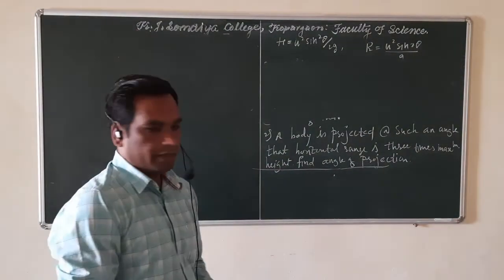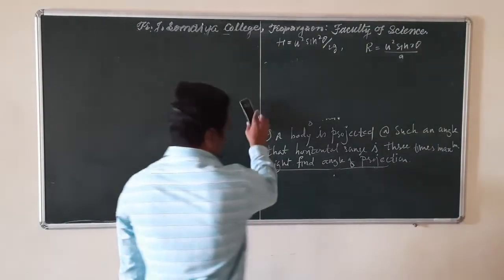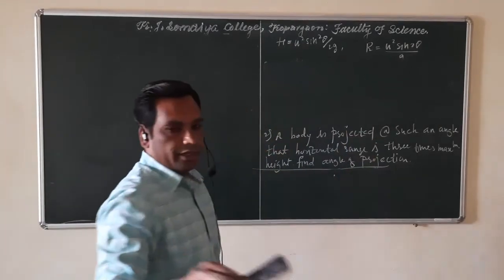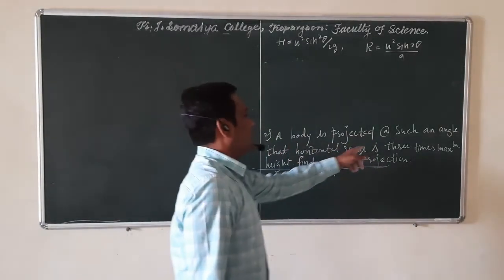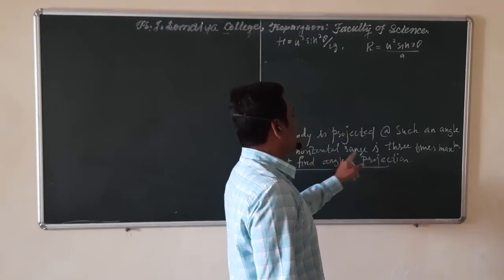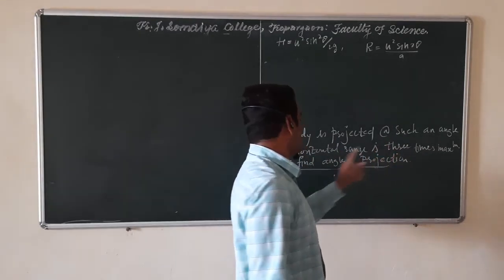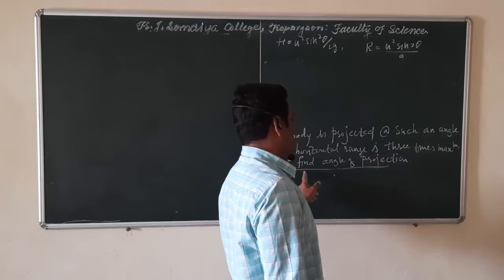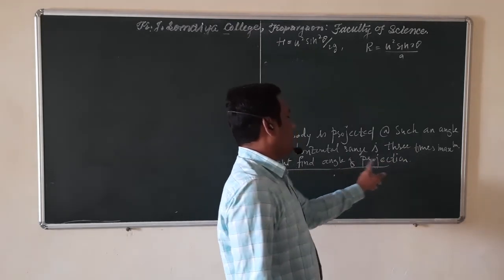A body is projected at such an angle that the horizontal range is 3 times the maximum height. Find the angle of projection.